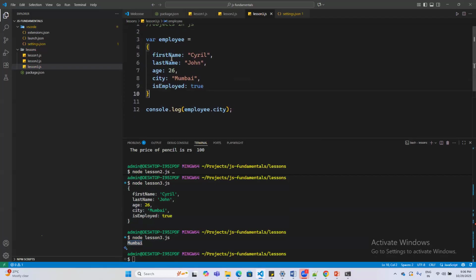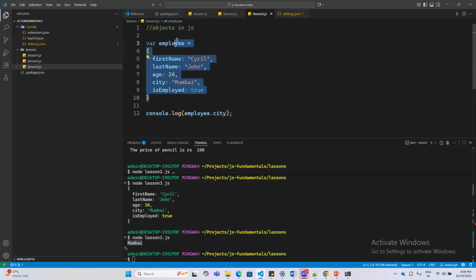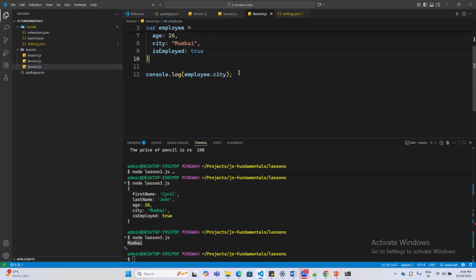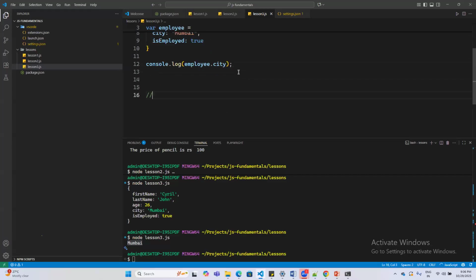So this kind of syntax is basically called an object. How do you create an object? You define a variable equals, and then you provide open and close curly braces. This is the basic syntax of creating or defining an object in JS.